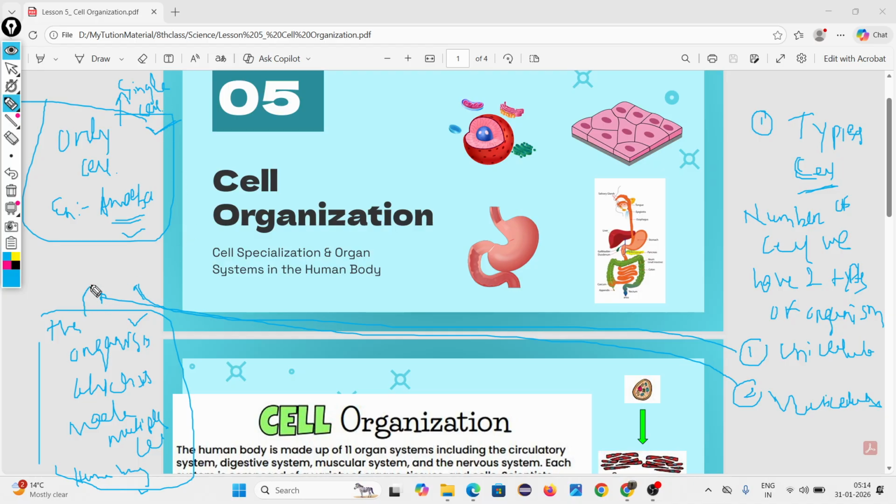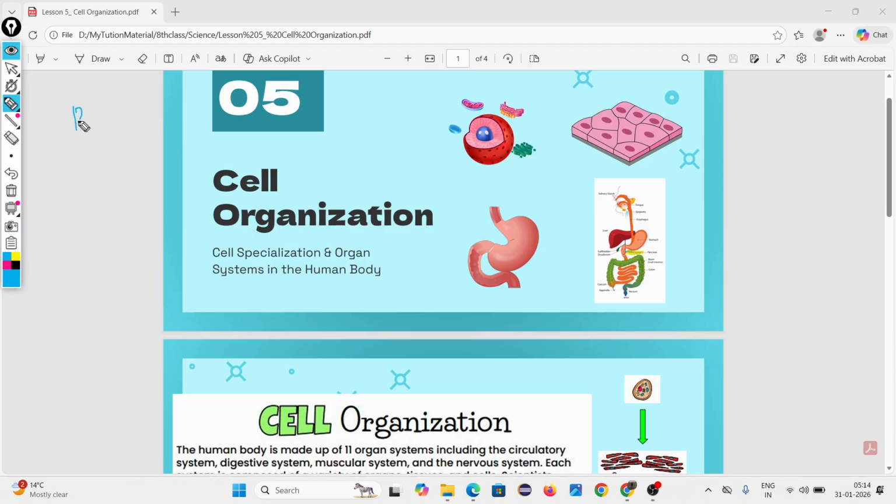But in a multicellular organism, functions are divided among different cells. Different functions performed by different cells.